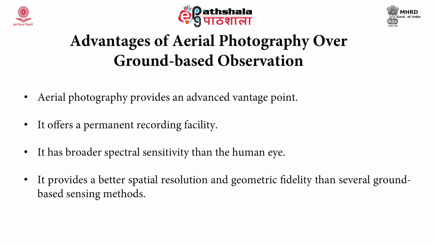For example, as we discussed in the slides, the human eye can only capture the visible range of the electromagnetic spectrum. However, aerial photography also includes the ultraviolet and infrared regions besides the visible region. It also provides better spatial resolution and geometric fidelity than several ground-based sensing methods.